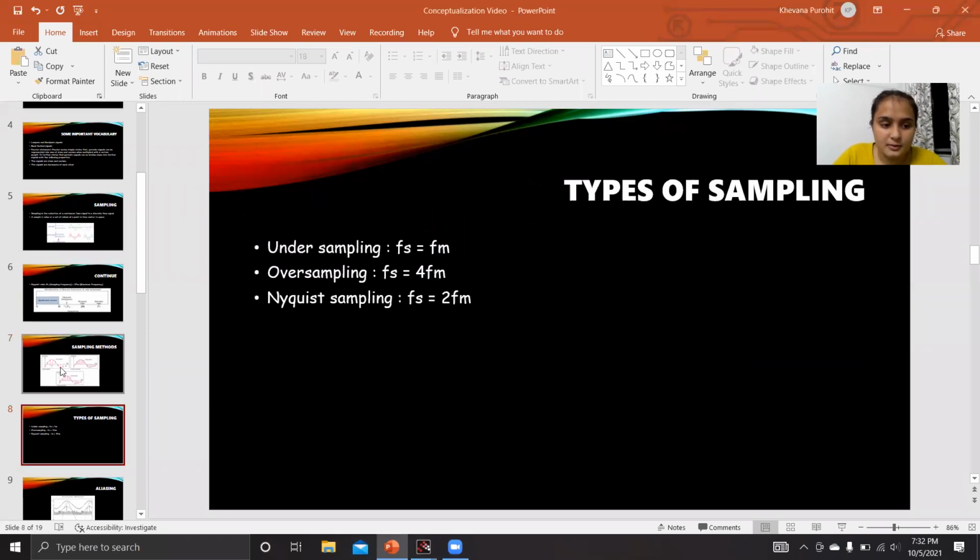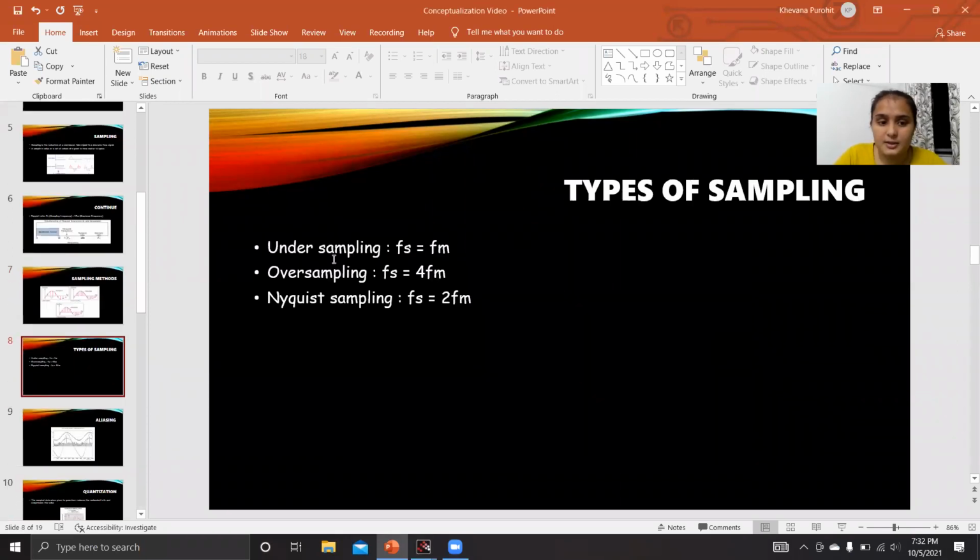Then we have the types of sampling: undersampling, oversampling, and Nyquist sampling. Now, what do they mean? If the frequency is less than the maximum frequency, that would be considered undersampling. If the frequency is higher than the Nyquist frequency, that would be oversampling. And Nyquist sampling means that the frequency is equal to the Nyquist frequency, or twice the maximum frequency.